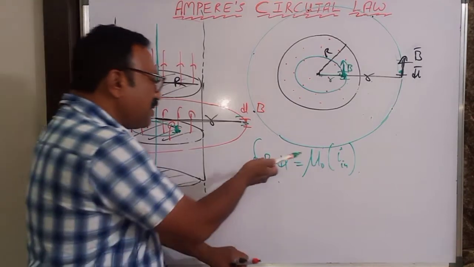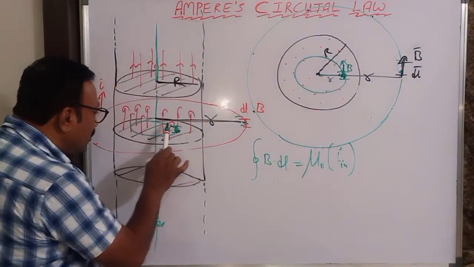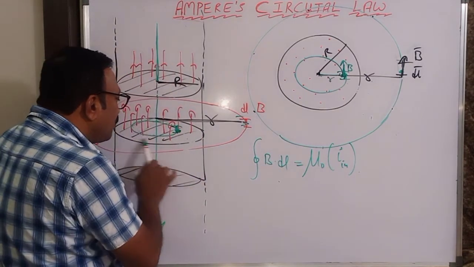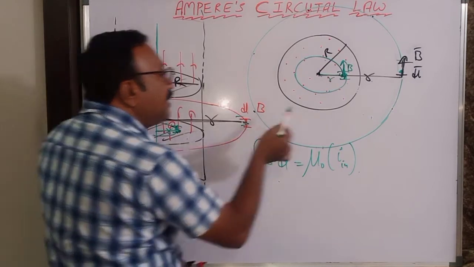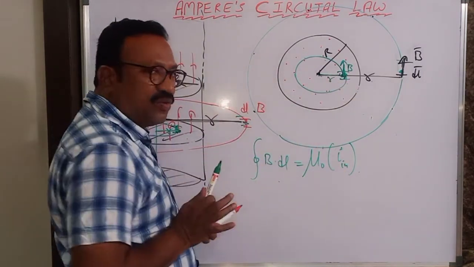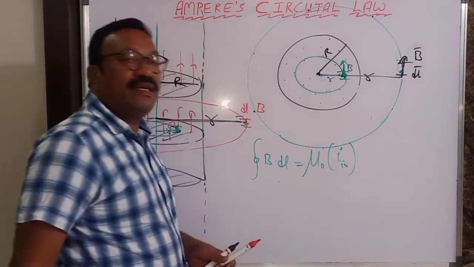These steps are always common. B is constant everywhere here, so B will come out of integration. Integral dl is 2 pi r because this is small r. That part is no confusion. Mu naught is also no confusion. Confusion comes only in the current inside.